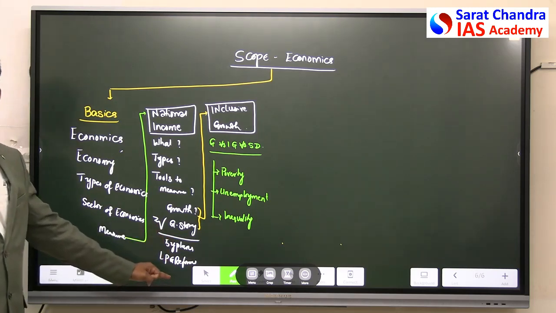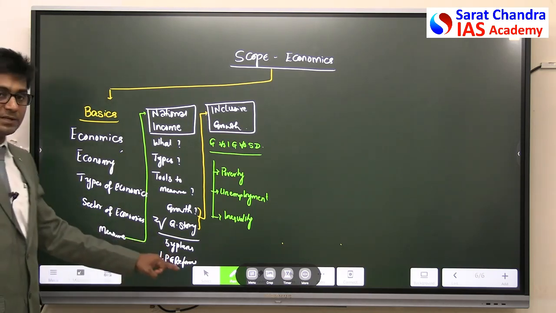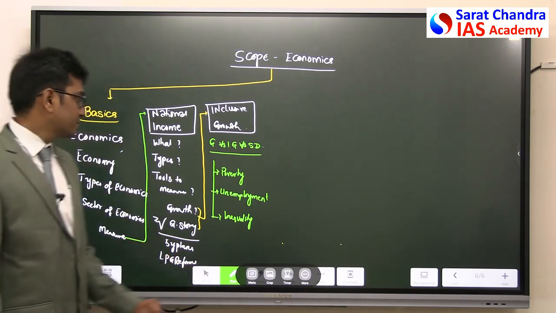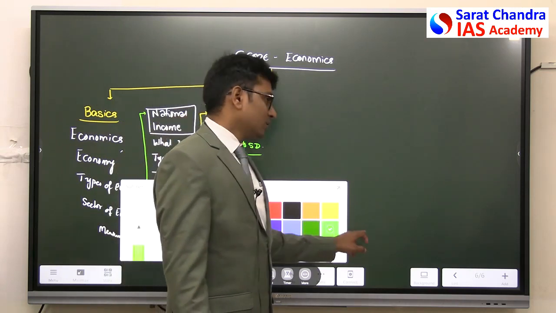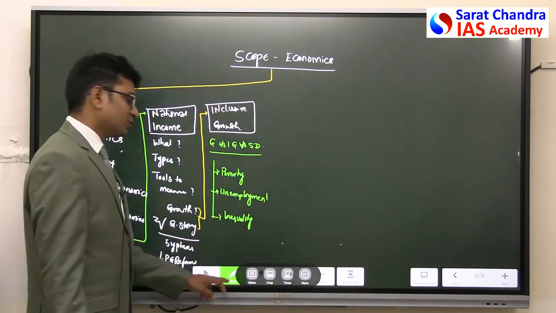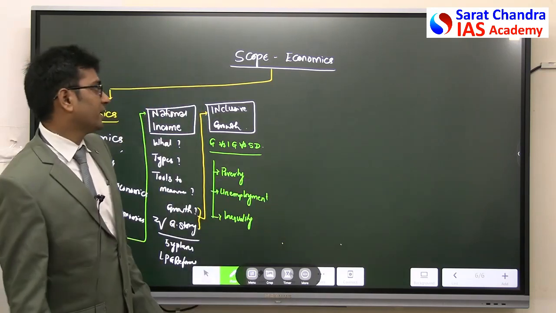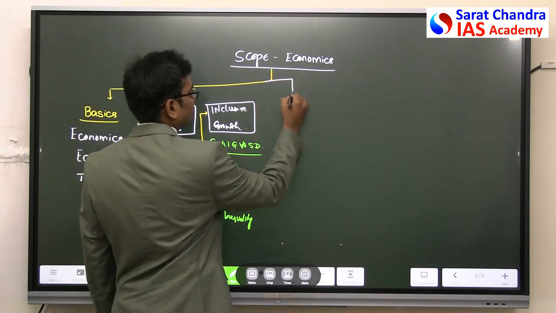5-year plans, be with me. If you are not writing, please tell me. If you are falling short, I will repeat. 5-year plans and LPG reforms. Clear? Written everyone? Next. After this, whenever I say national income, there should be something to measure it, some parameter to measure it. And I said in economics, the parameter that you have is money.